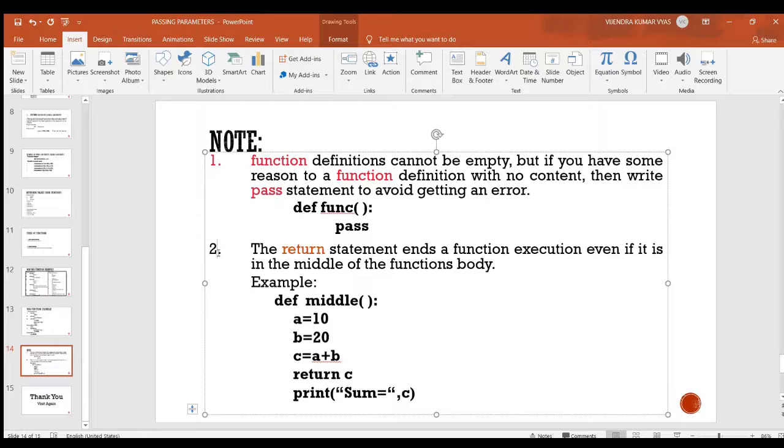Now note 2: the return statement ends a function execution even if it is in the middle of the function's body. Here you see this is a function, and inside the body, in between, a return statement is given. As soon as the return statement is encountered, it returns the value to the calling function, the rest of the code will not execute, and the execution of this particular function will end.